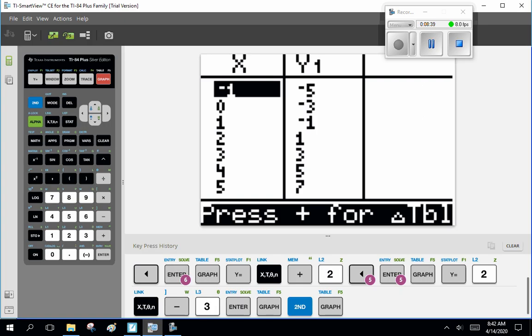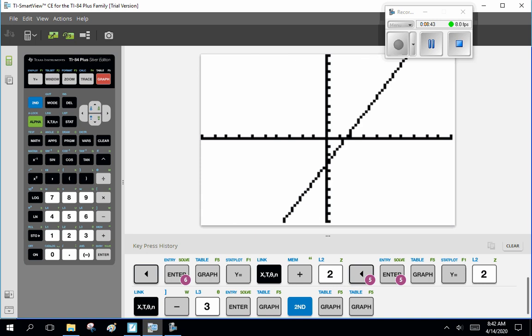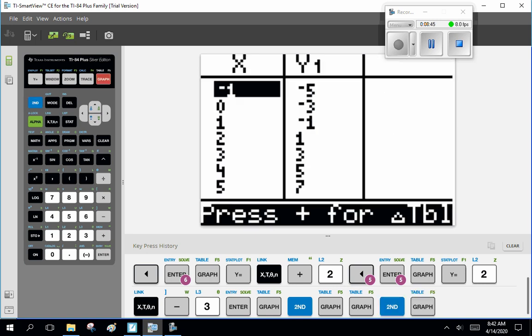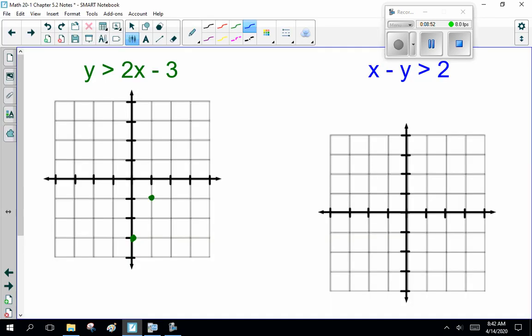Now, the first thing you've got to do is graph y equals 2x plus 3. So I went to my graph here, and my table of values. Well, there's my graph. And then I went to my table of values and got some points. When x is 0, y is minus 3. When x is 1, it's 1, and so on. So I chose my b value, and then I started going over 1 and up 2. Then I applied a dashed line because it's a greater than, not equal to.